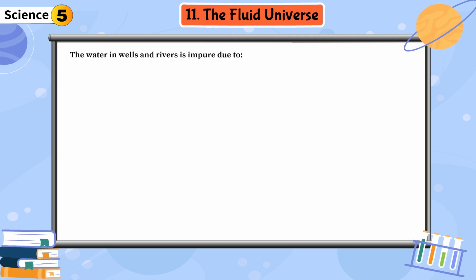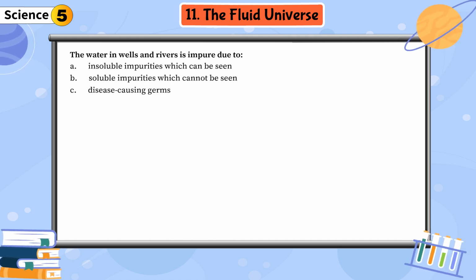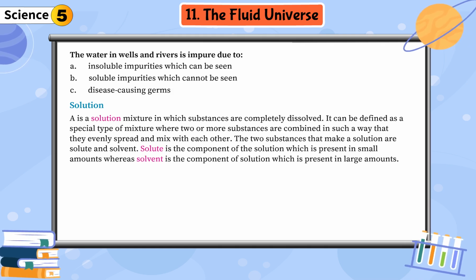The water in wells and rivers is impure due to: a. Insoluble impurities which can be seen. b. Soluble impurities which cannot be seen. c. Disease-causing germs. Solution. A solution is a mixture in which substances are completely dissolved.